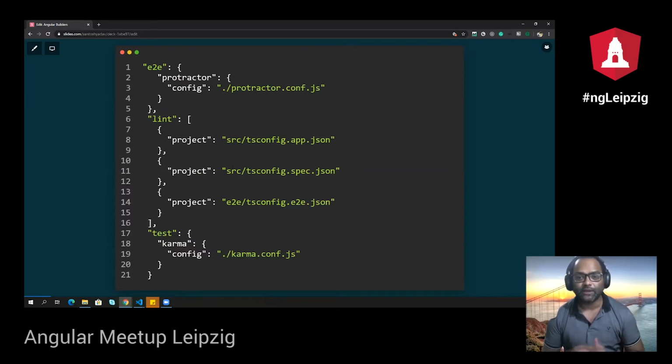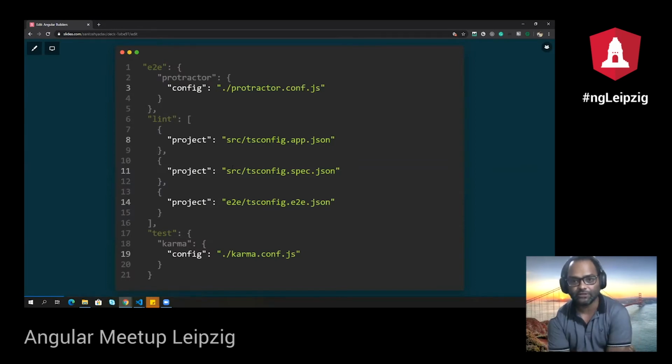At some later point of time, schematics became a public API, so we can go ahead and write our own schematics. That's also possible. But here I'm not going to talk about schematics. I'm going to talk about builders. Every CLI command which was available, e2e, lint, just had a config file. Every config file was available inside your workspace.